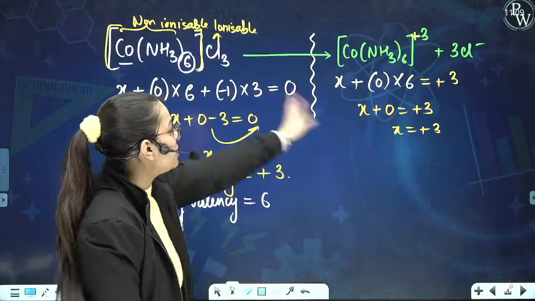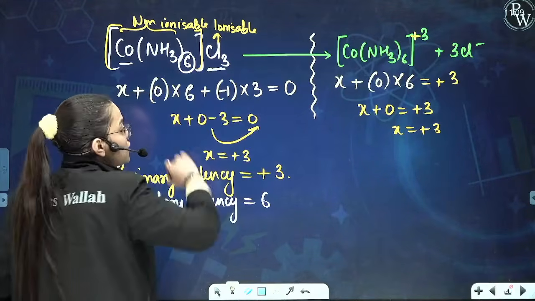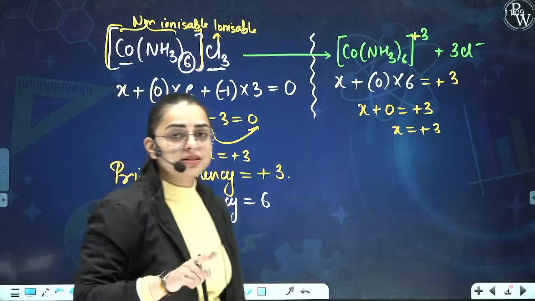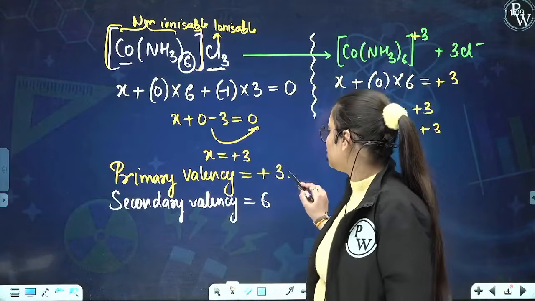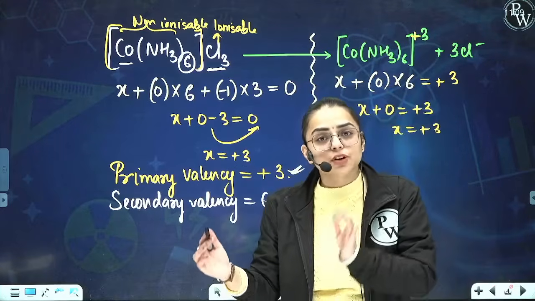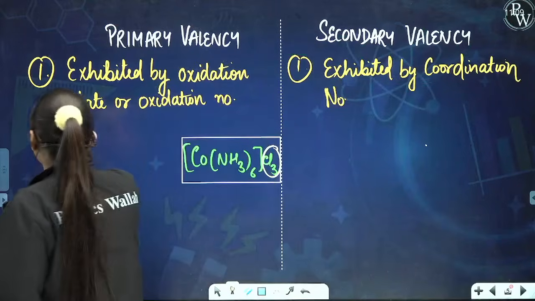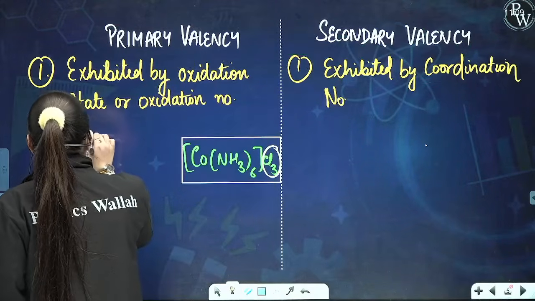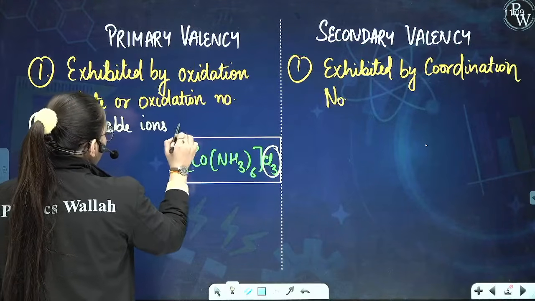Or just forget this method and come back to the other method and see, you are also taking this Cl3 charge over here. That means ionizable ions are responsible and are helping you in order to calculate what? In order to calculate the primary valency. So ionizable ions are responsible for calculating your primary valency. So the second point over here is ionizable ions are responsible.